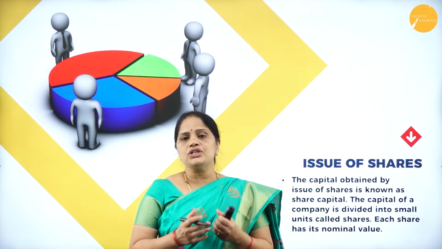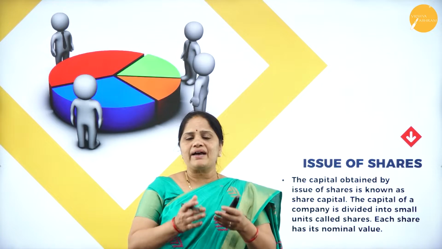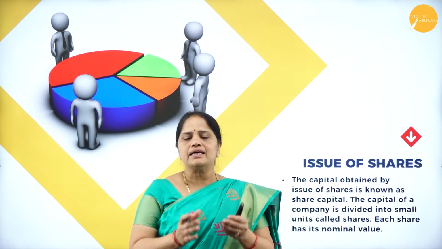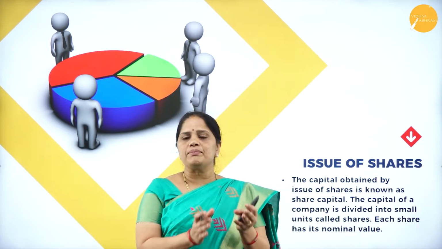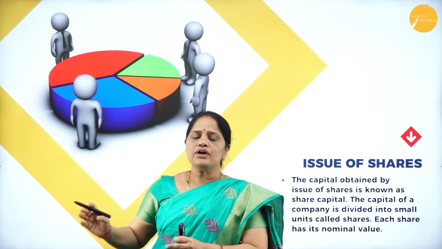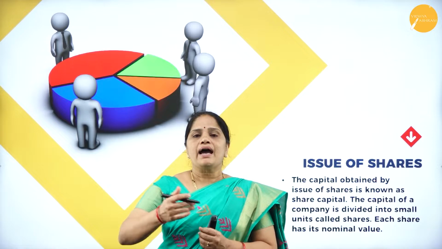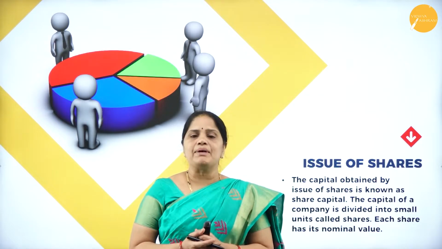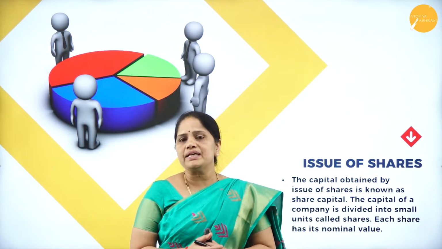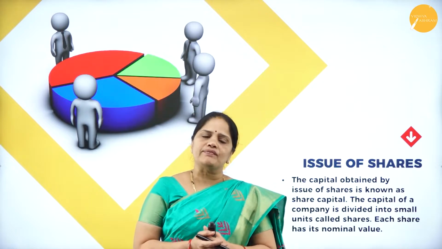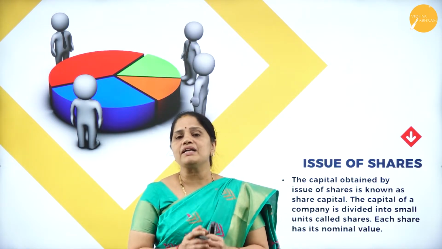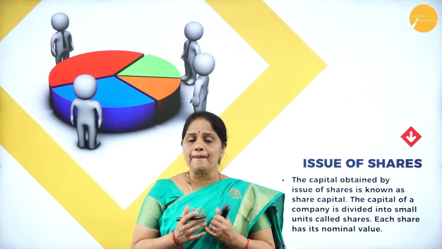The capital of the company is divided into a number of shares, each share is sold to the public, and once the public sends the money, that money is retained as the share capital and utilized for running the business.